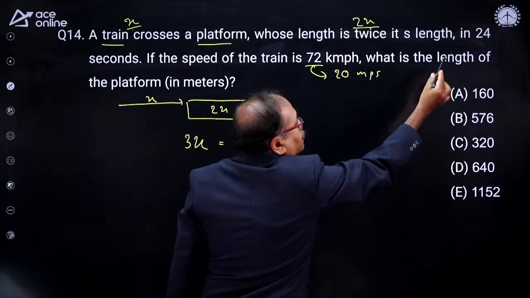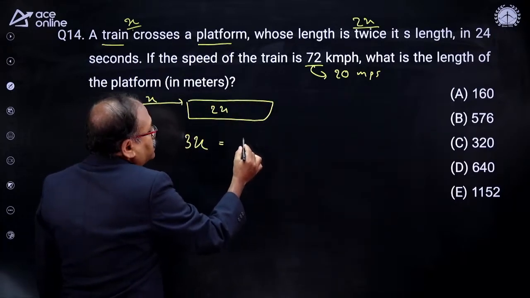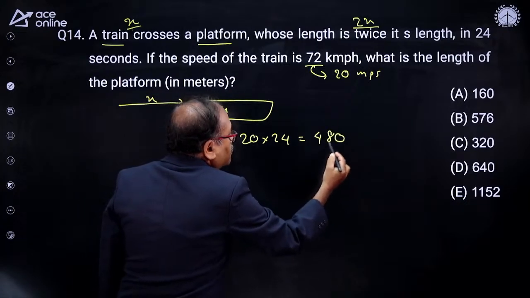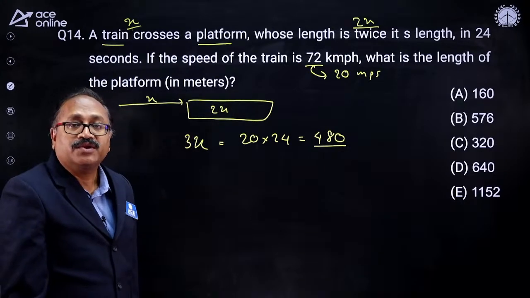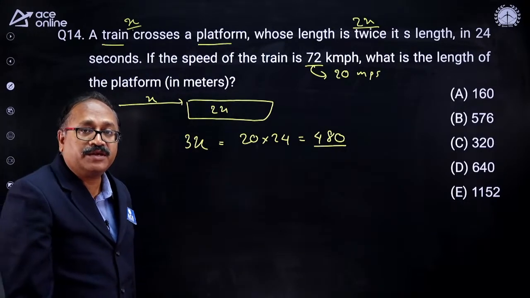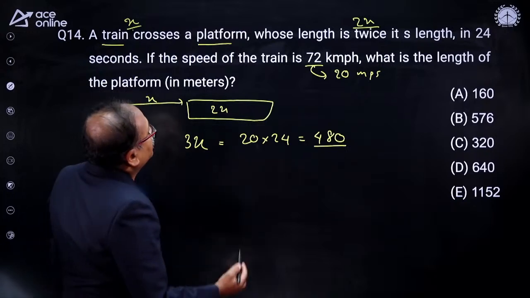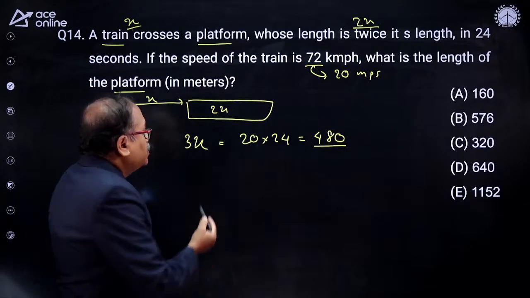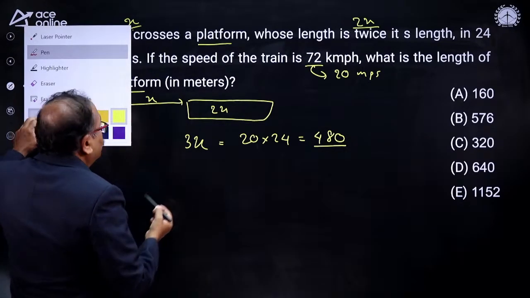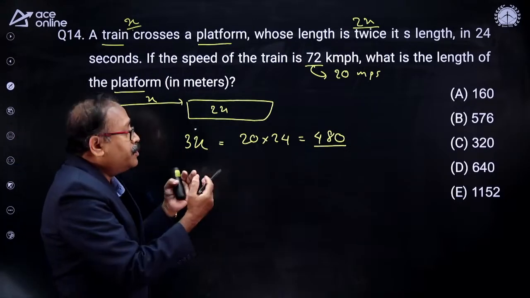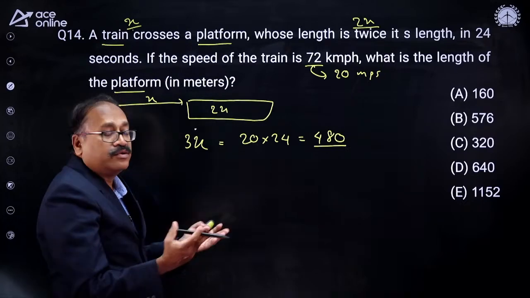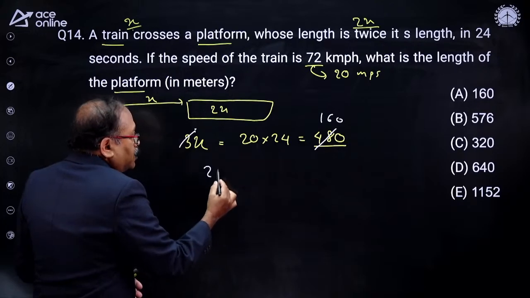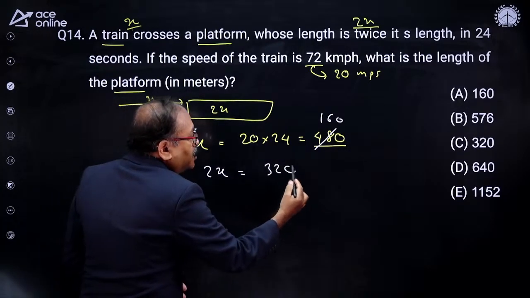20 meters per second and 24 seconds. So 20 into 24, that comes to 480. This is 3x. You are asked to find out the length of the platform. So the length of the platform is 2x. When 3x is equal to 480, the moment it strikes in your mind, you get the answer. So this gets cancelled, 160 times x, then what will be 2x? 2x is equal to 320.